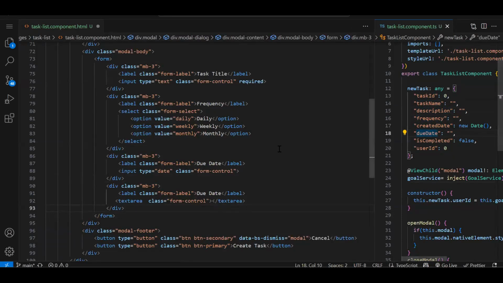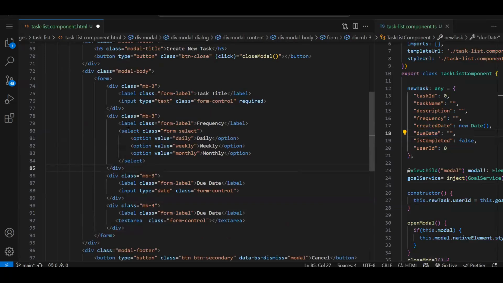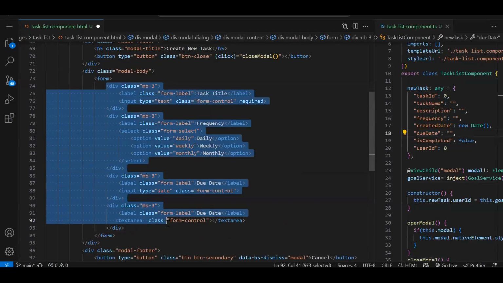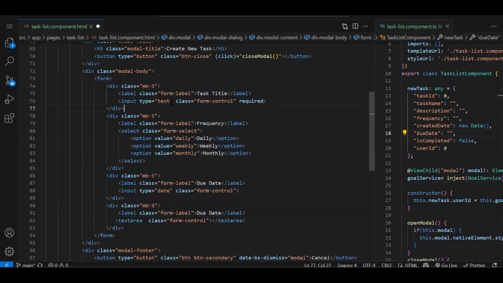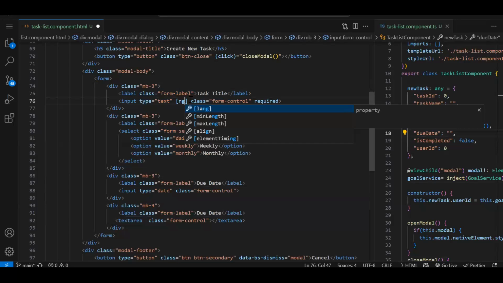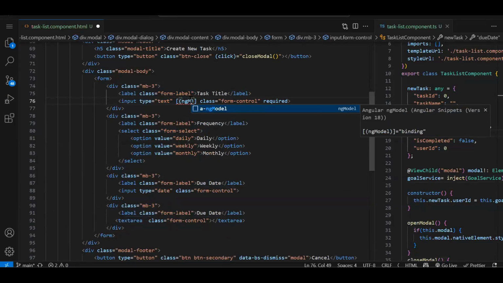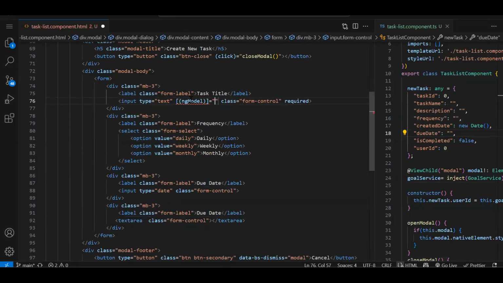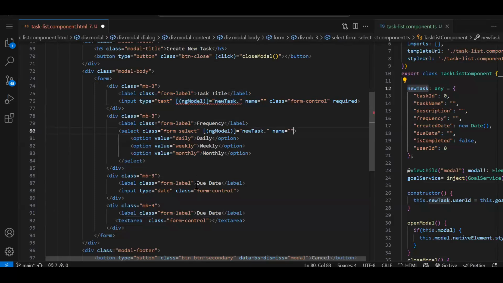Remaining things are static. We are going to pass. Fine. Now this form, whatever the HTML form we have, it's in the form tag. So we have to add ngModel plus the name attribute also. So let's quickly write ngModel is equal to what we are going to bind, newTask dot, right? Then we need the name property also. Now I will just copy paste this. So in one go, we will just quickly copy paste.